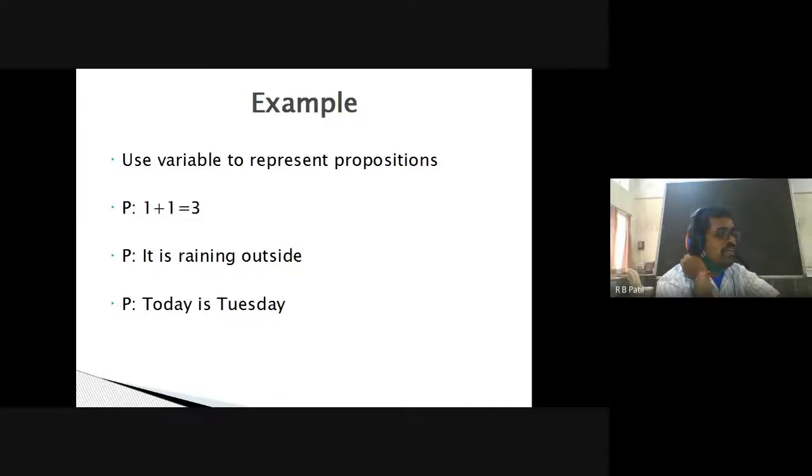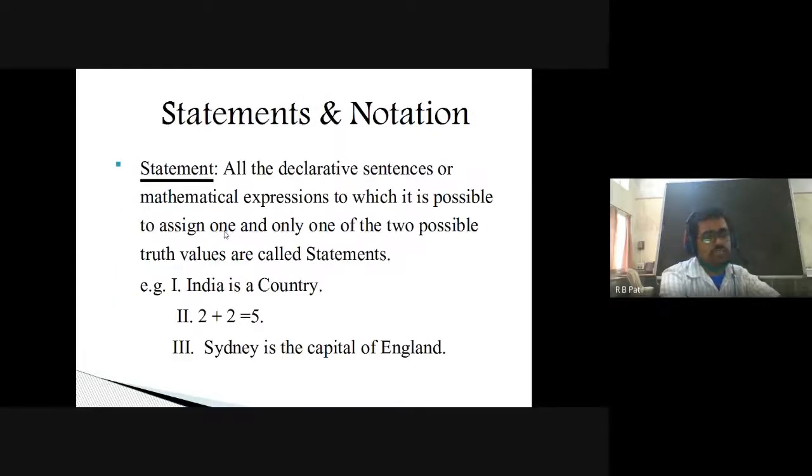So P colon 1 plus 1 is equal to 3 is a proposition, and 1 plus 1 is equal to 3 is a statement. When you define it in this way, P is a statement, 1 plus 1 is equal to 3. At that time, it becomes a proposition. And if you just say 1 plus 1 is equal to 3, it becomes a statement. So that's the difference between a statement and a proposition.